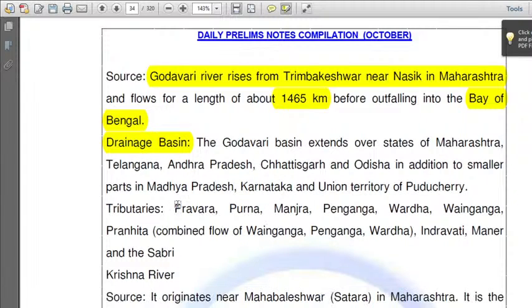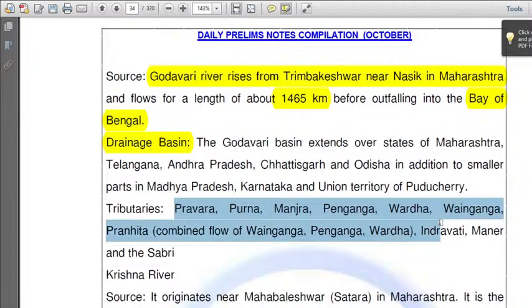So, what are its tributaries? Pravara, Purna, Manjira, Penganga, Wardha, Wainganga, Pranahita, Indravati, Maner, Sabari. These are important. You need to mug up these things in the form of mnemonics or mind mapping techniques, because this is an important area from which the UPSC can frame questions. It may ask: it flows in which of the following states? Maharashtra, Telangana, Andhra Pradesh, Chhattisgarh, Odisha. You need to remember this.